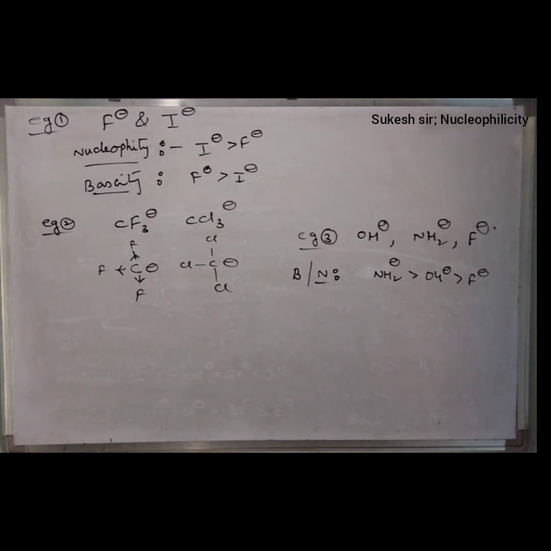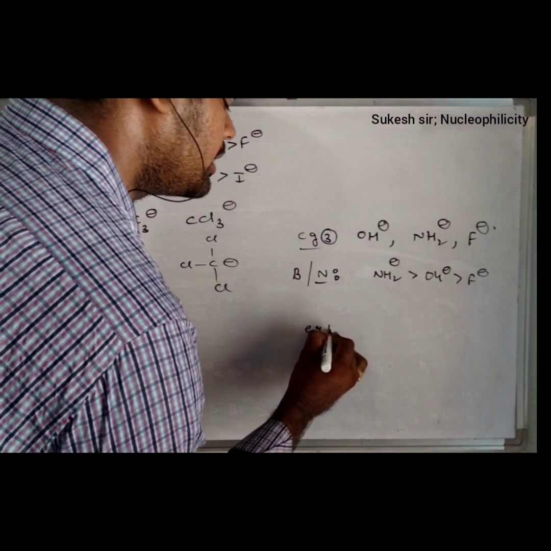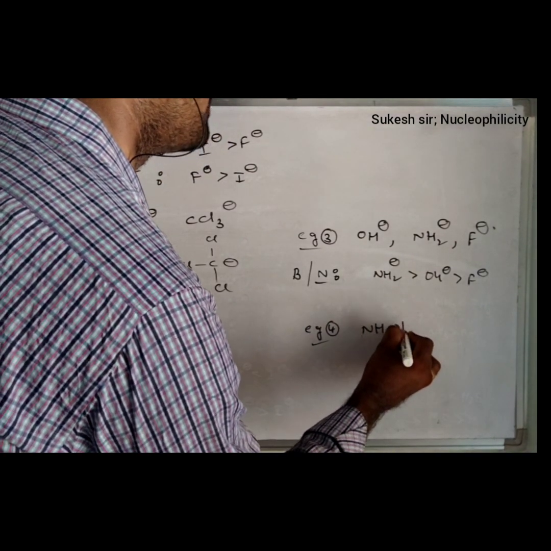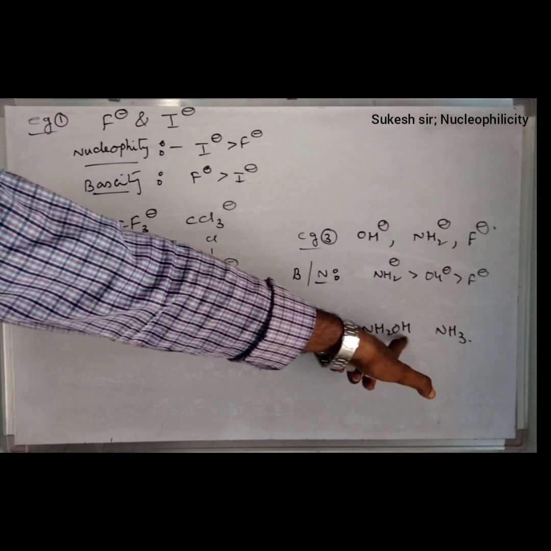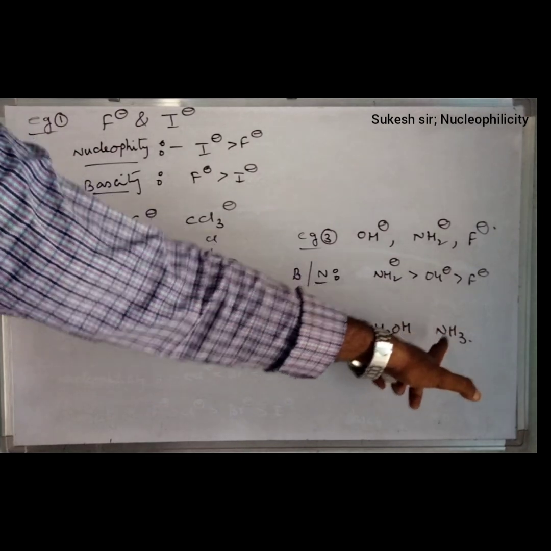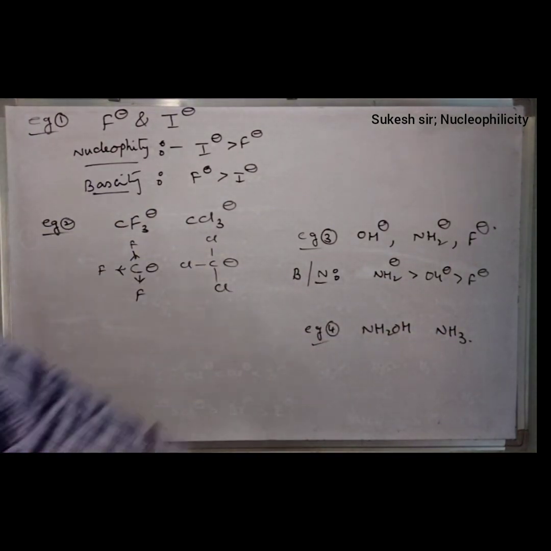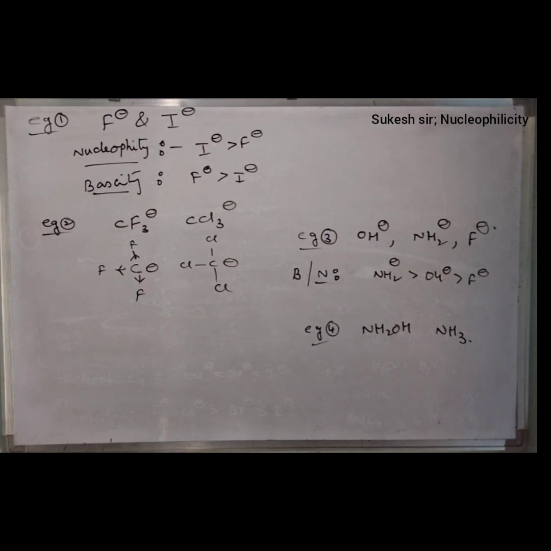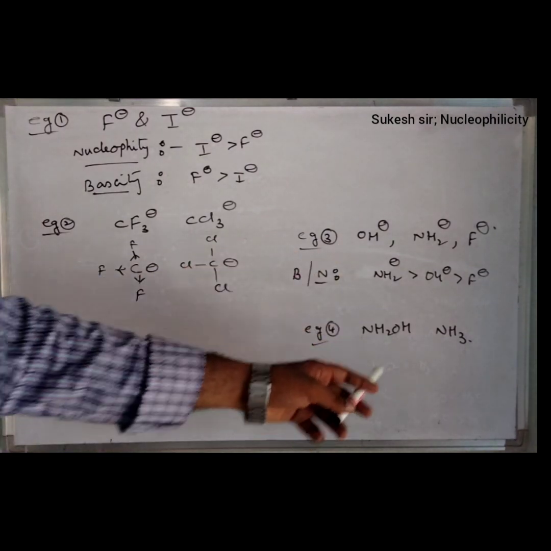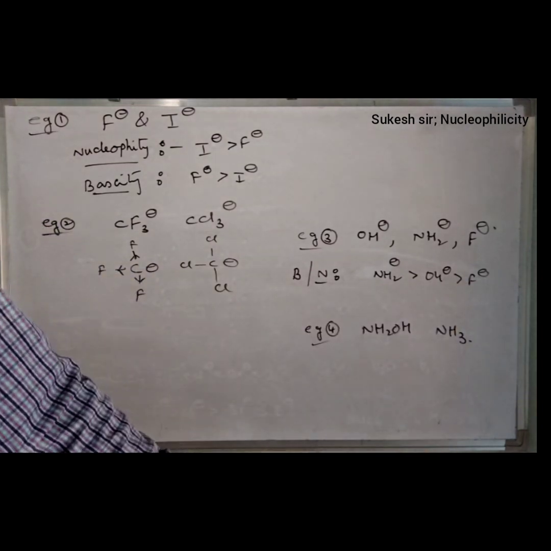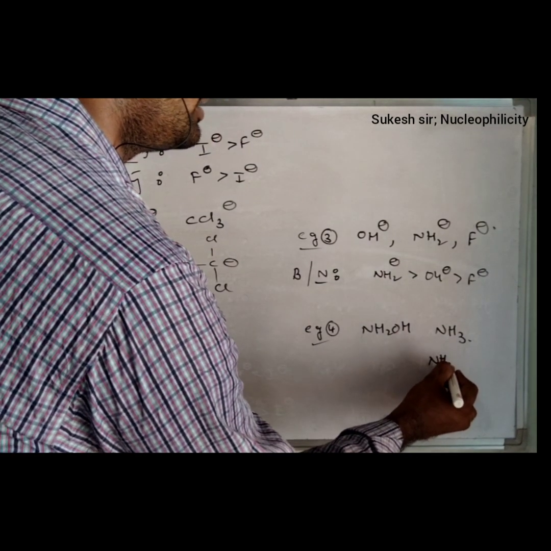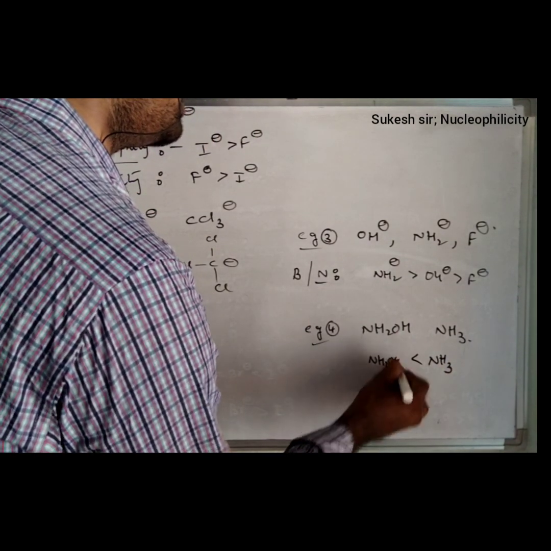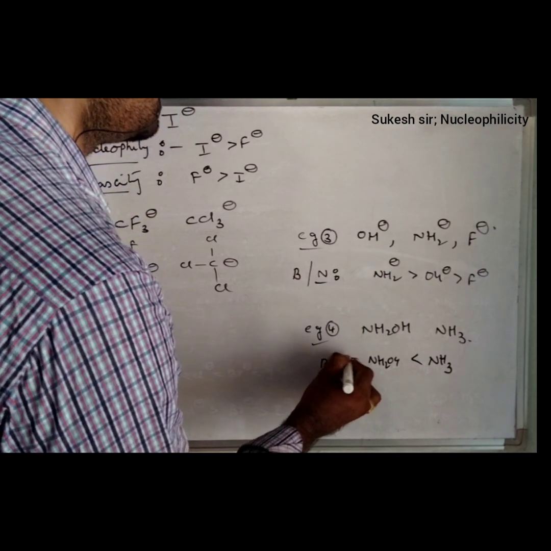Last, one more example, NH2OH, hydroxylamine, and ammonia if they are given. We know that in NH2OH, an inductive effect exists here. Why? Because due to the presence of the hydroxyl group, whereas NH3 does not have an inductive effect. Due to the inductive effect of the OH group, the basicity value decreases here, and NH3 is considered as more basic when compared with NH2OH.